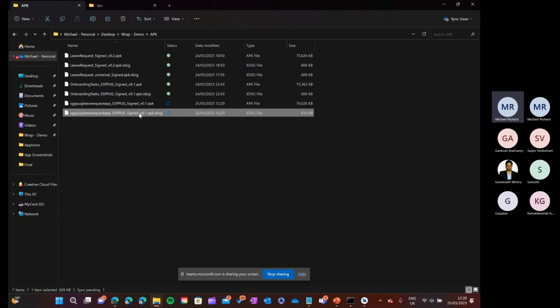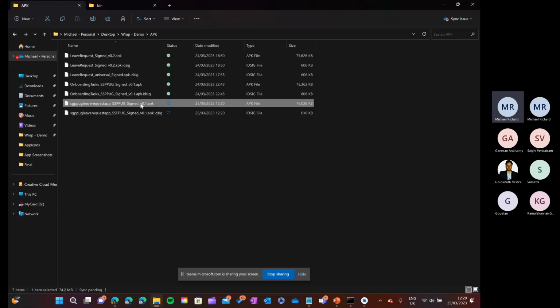So you won't be using this one for installation. You just need to use this signed APK file and do the installation. That's it. So the steps where I did the installation, I have already shown to you.